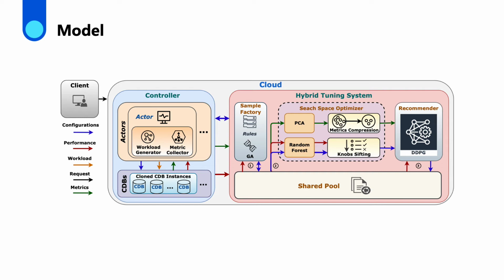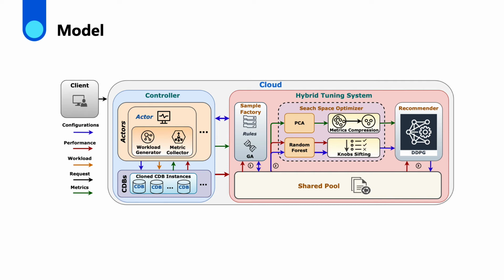A request from a user consists of a CDB instance, workload information characterized as a set of queries, personalized requirements, a time budget, and the maximal degree of parallelization. Given this request, the controller allocates a set of actors, each of which first clones the user's instance. Each actor can also use the input workload information to stress test all cloned CDBs that it allocated.